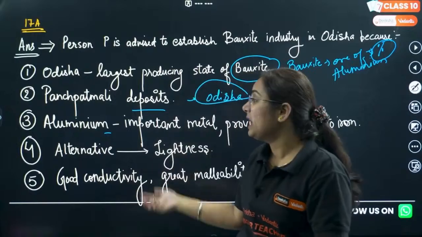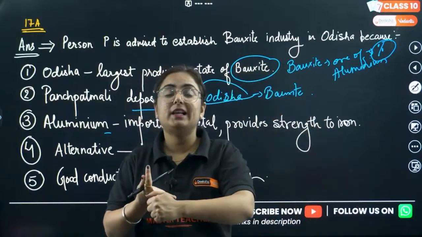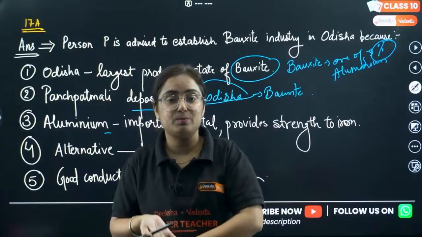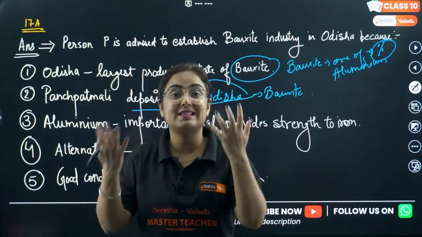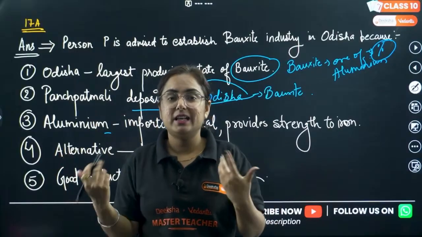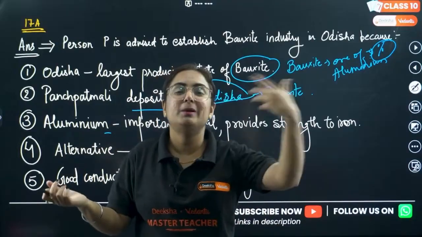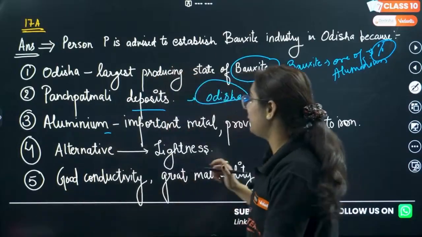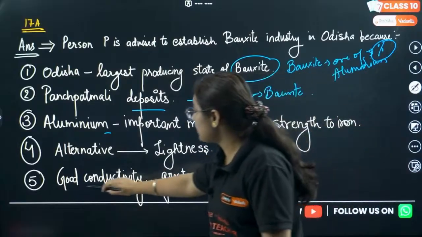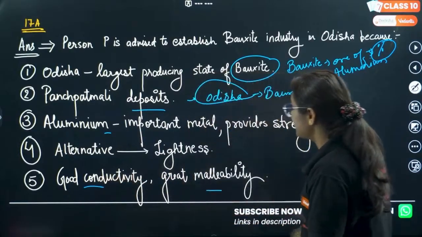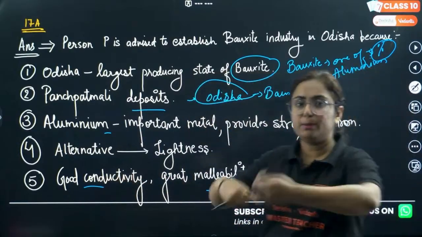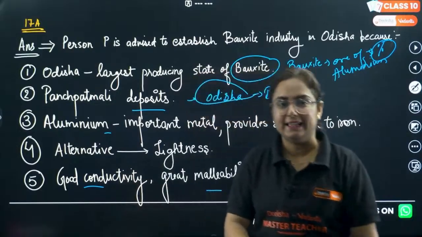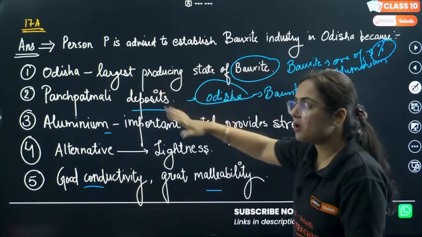One more point, and the other most important point, is that aluminium is a perfect replacement for heavy metals because of its lightness. We can say aluminium kadhai, aluminium utensils in our homes. And most importantly, it is a good conductor as well as having good malleability, so it can be folded into different forms easily. That is the 5 marker for bauxite.